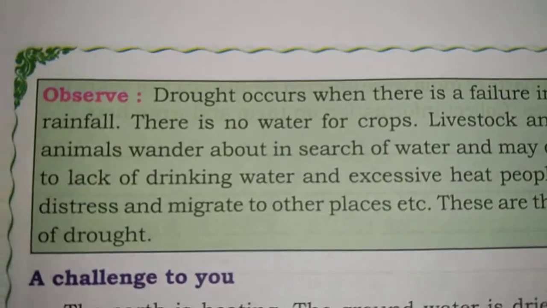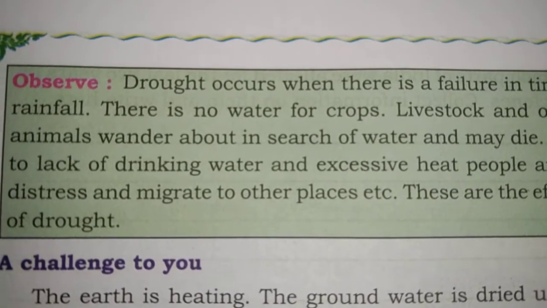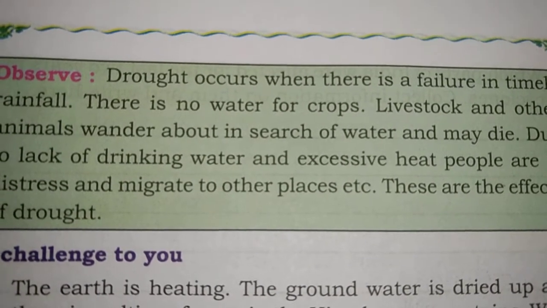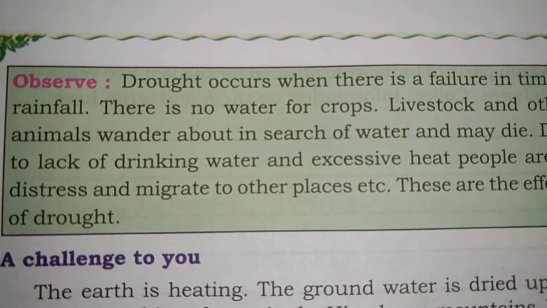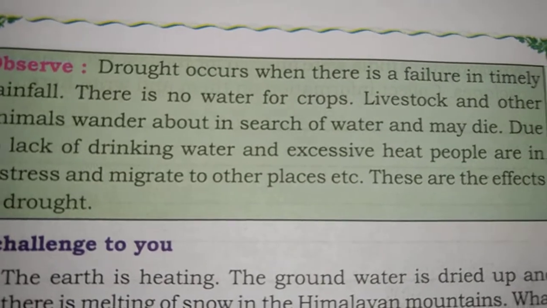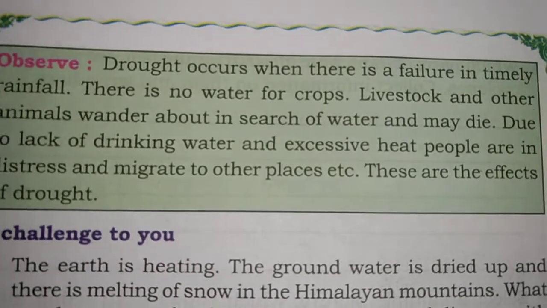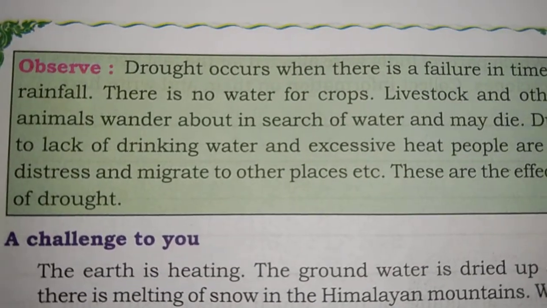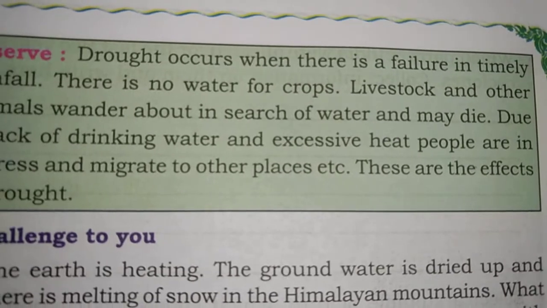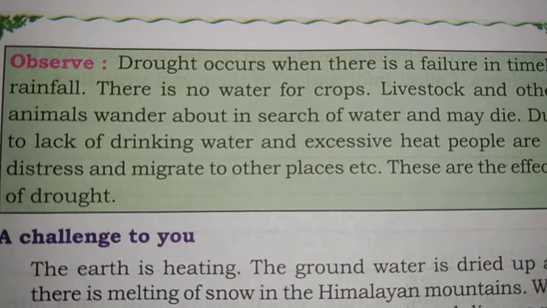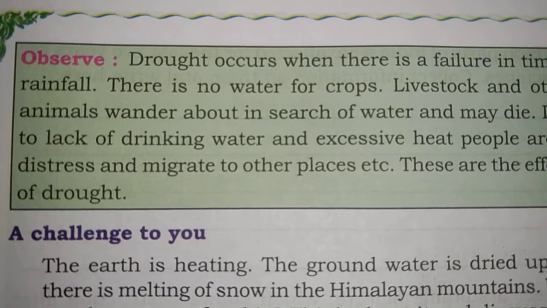Next we are going to discuss drought. Drought occurs when there is a failure in timely rainfall. So there is no water for crops, and livestock and other animals wander about in search of water and may die. Due to lack of drinking water and excessive heat, people are in distress and migrate to other places. These are the effects of drought.